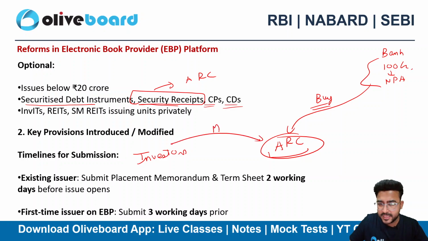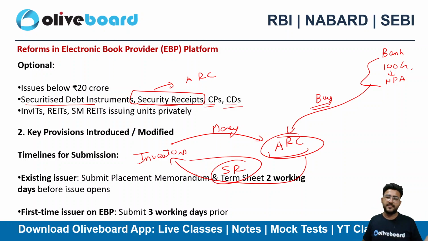Investors will inject money into the ARC, the ARC will buy these loans, and in return the ARC will issue security receipts to these investors. This is a process of securitization: we are converting an illiquid asset, these NPAs, into tradable securities, that are security receipts.